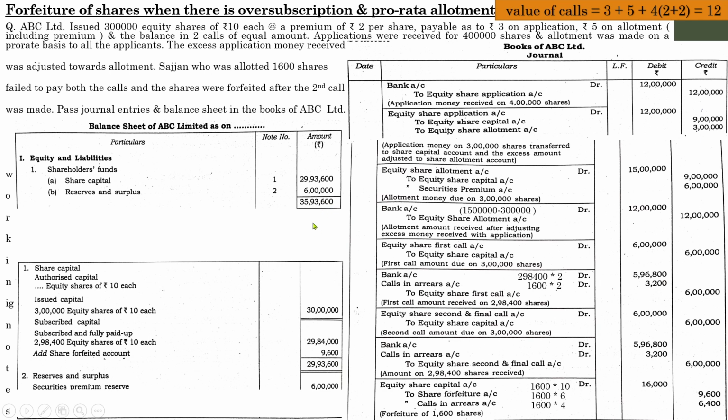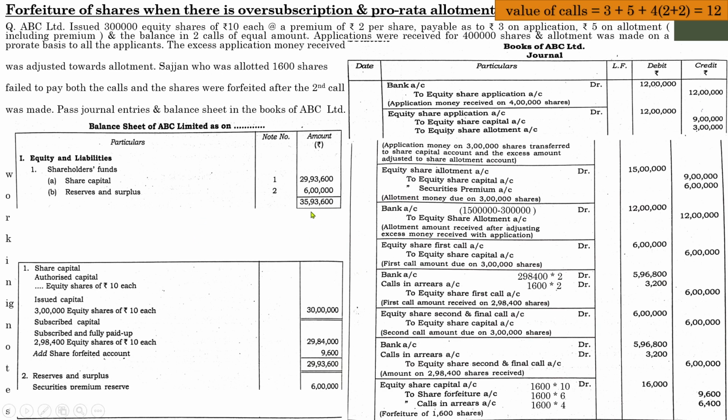In the beginning of the preparation of the balance sheet, I mentioned that we can prepare a balance sheet whereby you will get a tally amount. So how did I identify that I get a tally amount? The total amount of share capital is 35,93,600. That is the actual amount with regard to shares issued to the public.